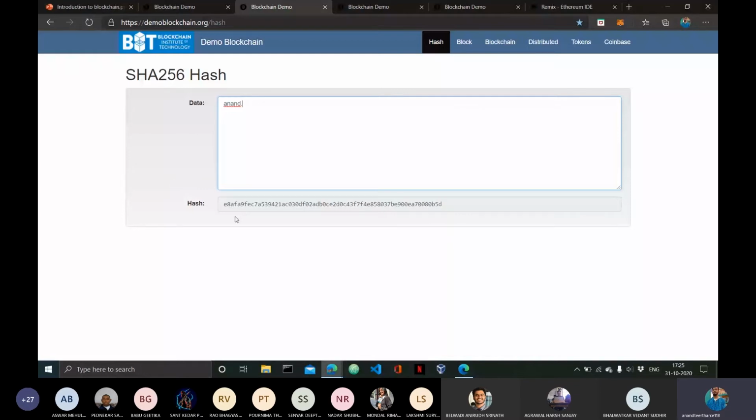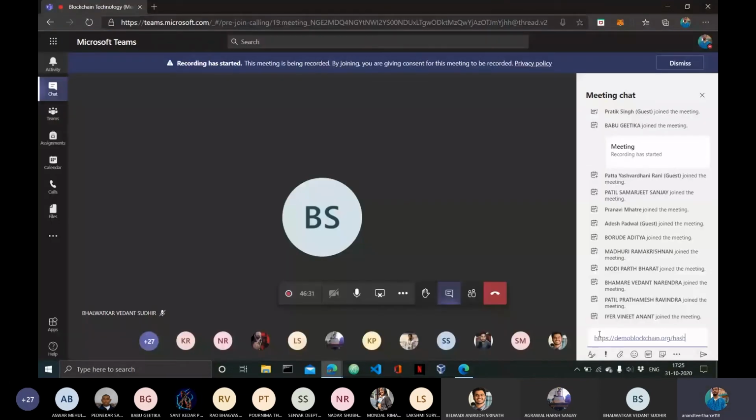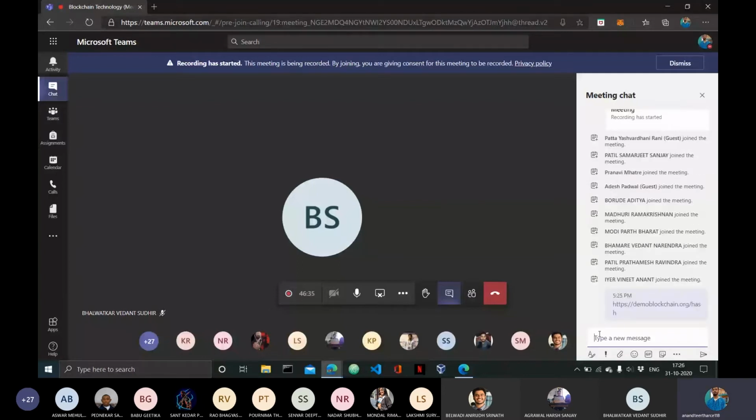Now I have one task for you guys. I'll be posting this link in the chat box. You have to go to this site and type your own name here, and whatever hash is generated along with it, and the name that you posted as the data, copy it and paste it in the chat box so that everyone can see it. Okay, everyone go to this site, and we will wait for 2 to 3 minutes till everyone is done.